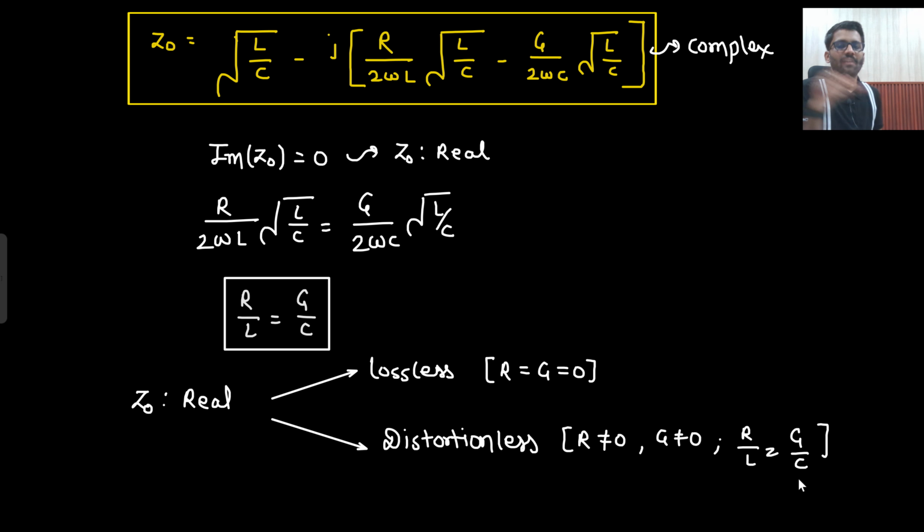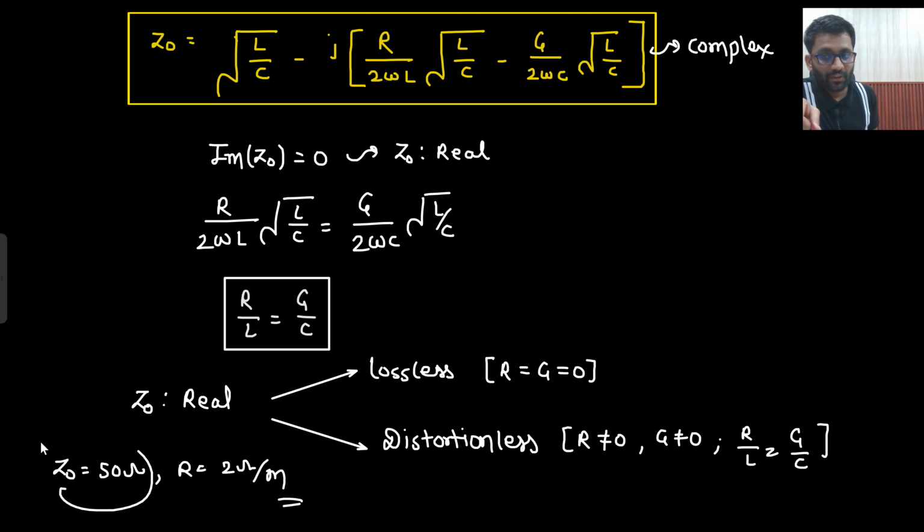What I mean to say is that in the examination, Z naught equal to 50 ohm is mentioned and R is finite, R is non-zero. Basically, R is equal to 2 ohm per meter they have mentioned. Now you let me know whether it is a low loss line, distortionless line or lossless line. First thing, R is there, it cannot be lossless. Now Z naught is real, that means there are only two possibilities, either lossless or distortionless. R is non-zero, that means it cannot be lossless. So it has to be distortionless. That's it. So this is how you need to understand which line is mentioned.